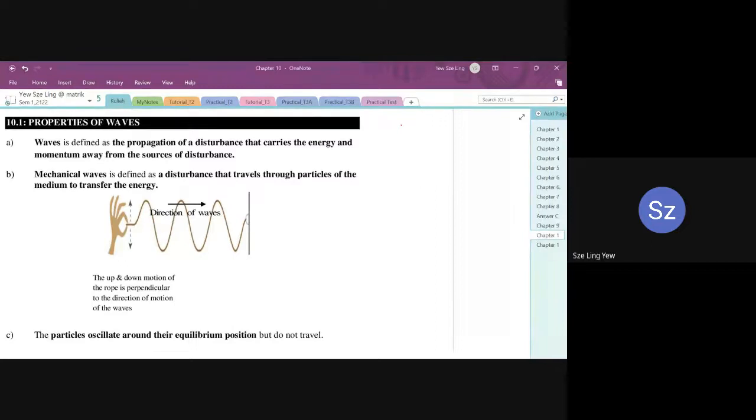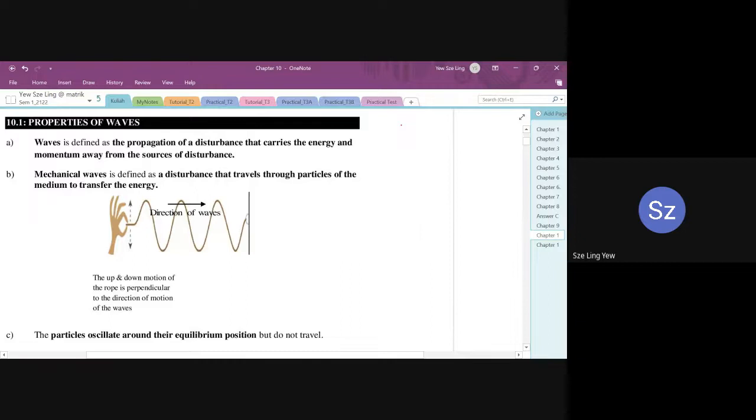Okay, now let's look at chapter 10. Chapter 10 is about waves. This chapter is very, very similar to the previous chapter. Why? Because both of them involve a sine graph, a sinusoidal graph, in their motions. So you have to know how to do graph sketching in this chapter.